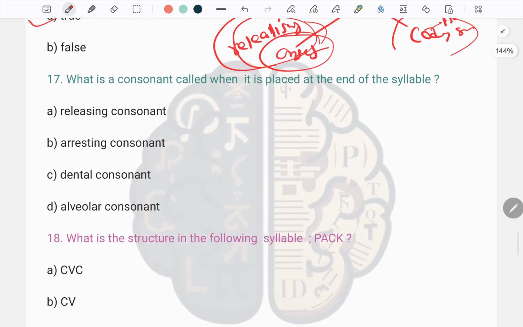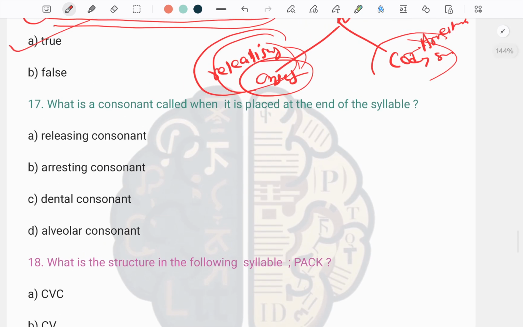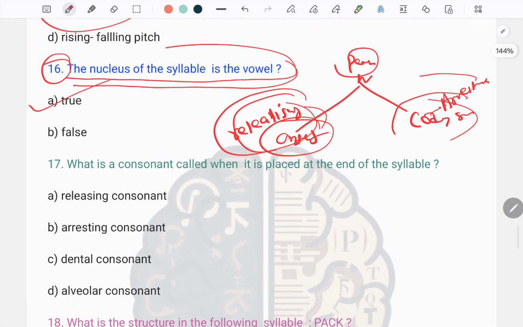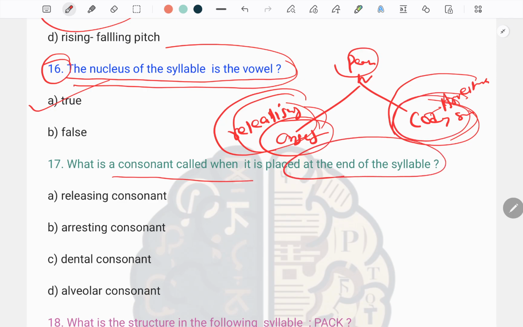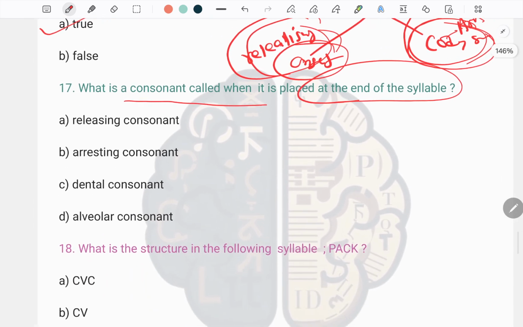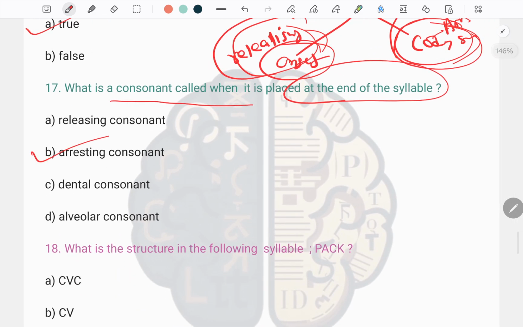Next, question number 17. What is a consonant called when it is placed at the end of the syllable? We have already talked about when a consonant is placed at the end of the syllable. This is known to be the coda or the arresting consonant. So your answer will be B.